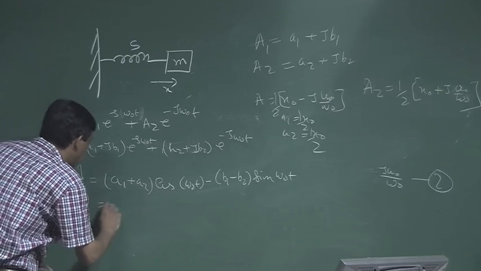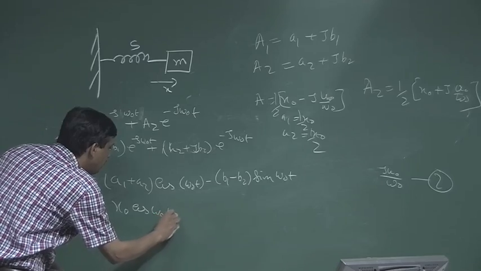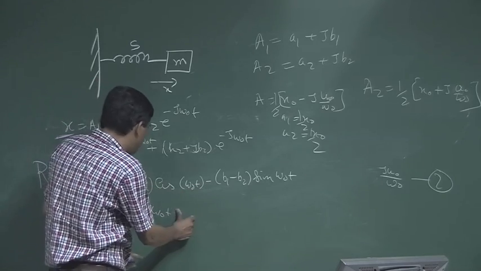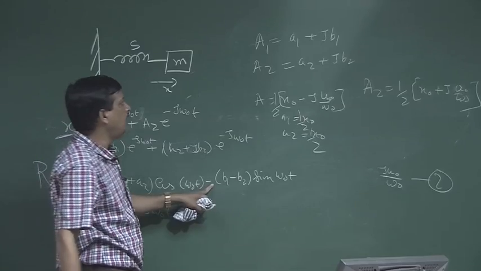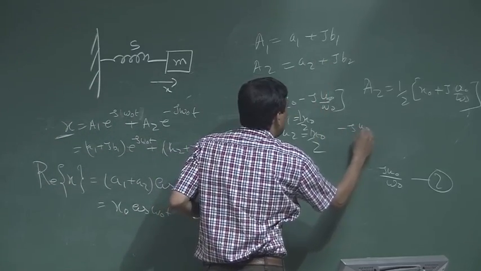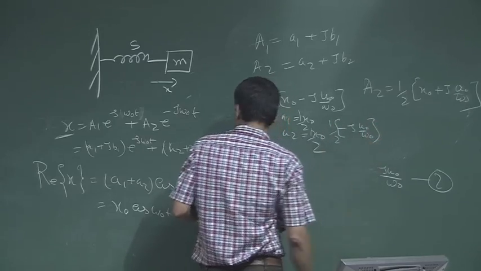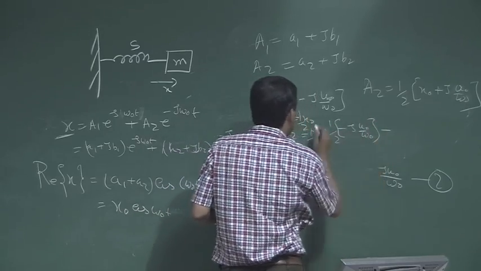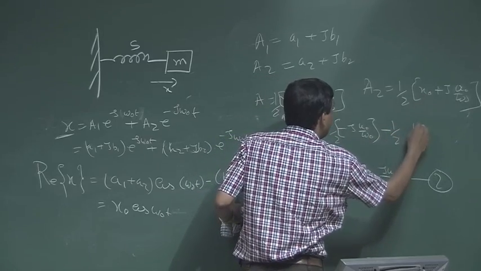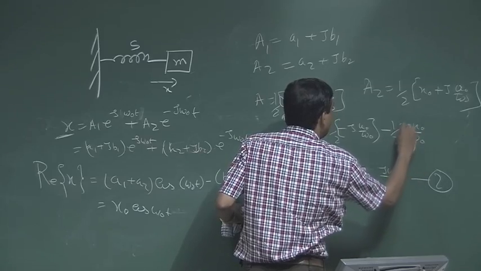So, it is nothing but x0 cos omega 0 t plus, minus is there. What is B1? Minus j u0 by omega 0, half. What is B2? Minus half of u0 by omega 0 j.